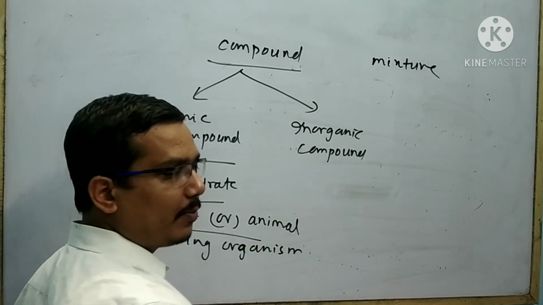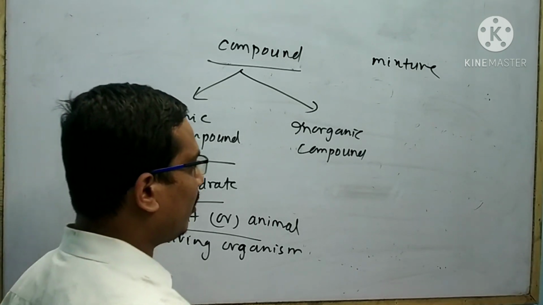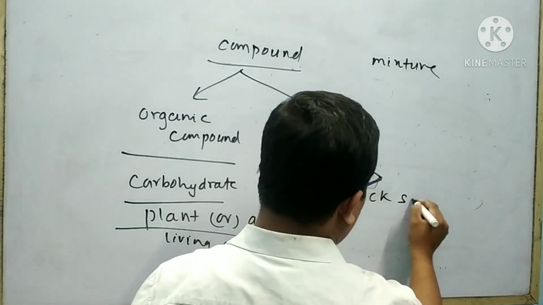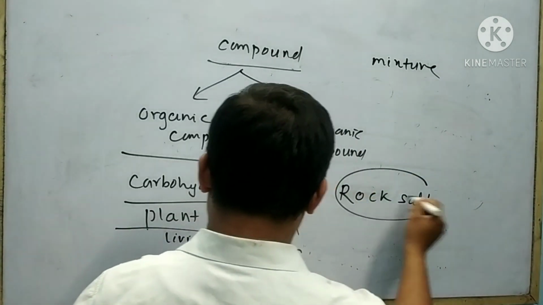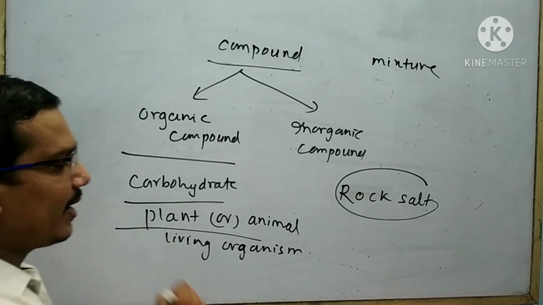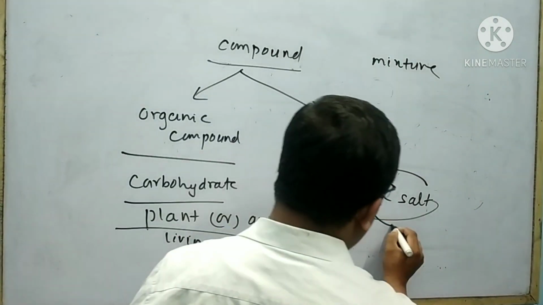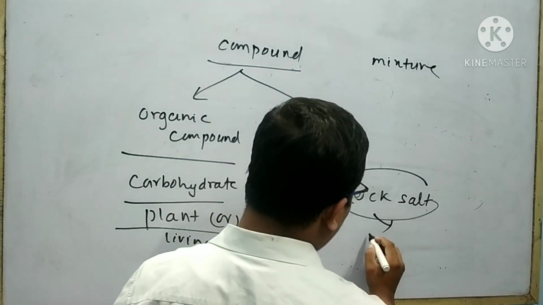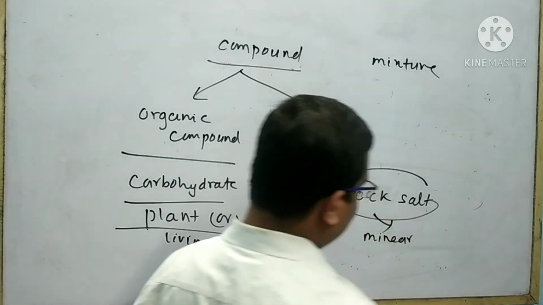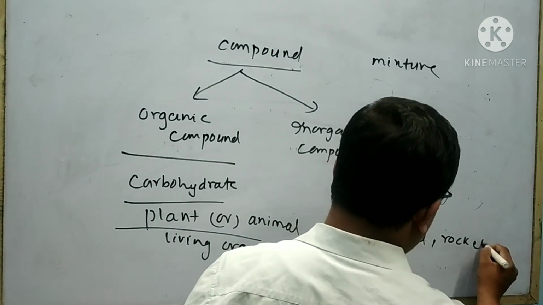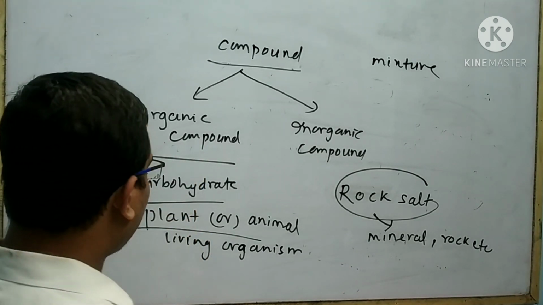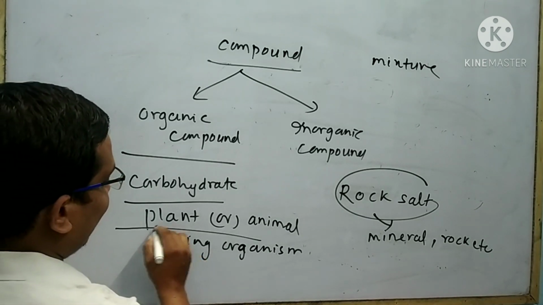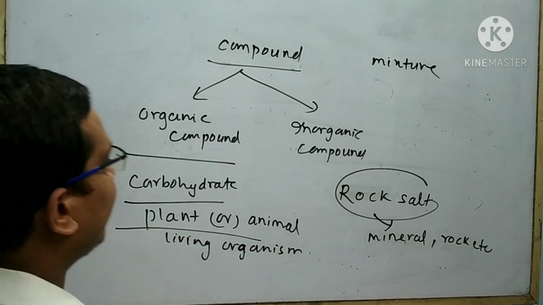Suppose we take an example of an inorganic compound, rock salt. It cannot be prepared from living organisms like plants and animals. It is found from non-living sources like minerals, rocks, etc. From this example, it is clear that a compound derived from living organisms like plants and animals is called an organic compound.